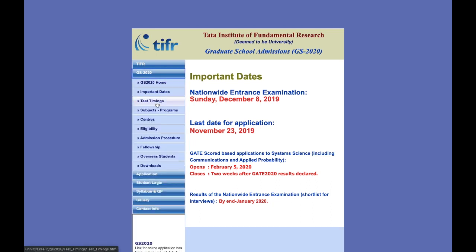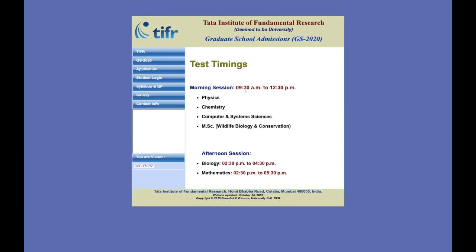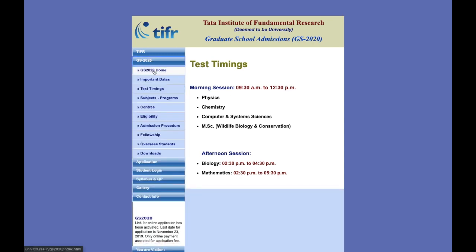The next thing is the test timing. The morning session is your chemistry exam, because we will be talking about the exam for chemistry basically. So for chemistry, the exam will be done in the morning session. The exam timing is 3 hours, from 9:30 a.m. to 12:30 p.m. So this will be the timing of the exam. So that's about it, subjects and test timing we have done.